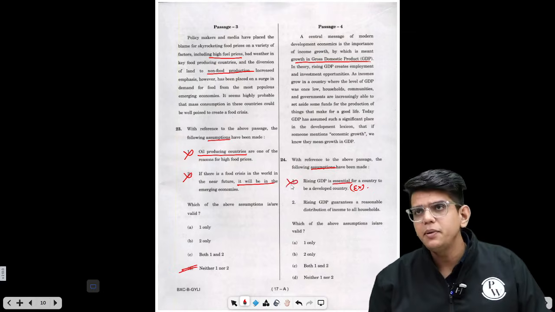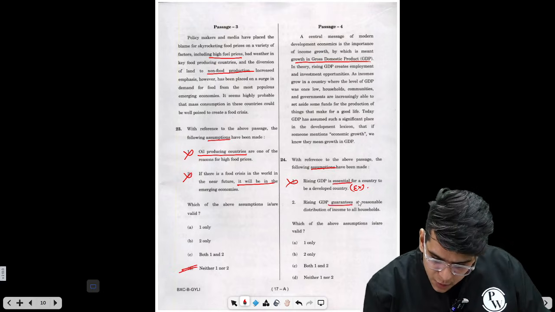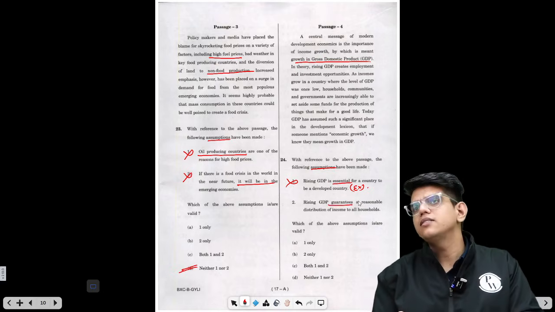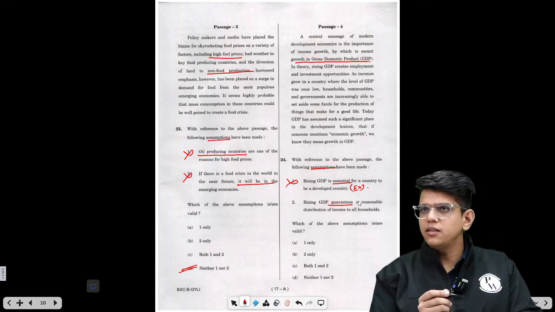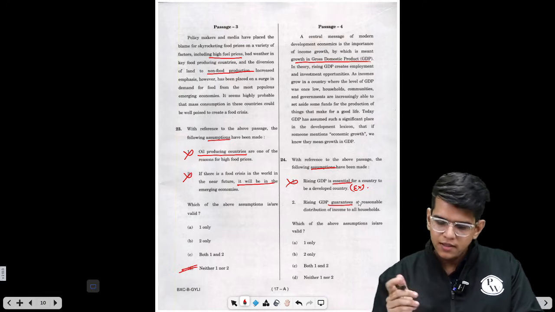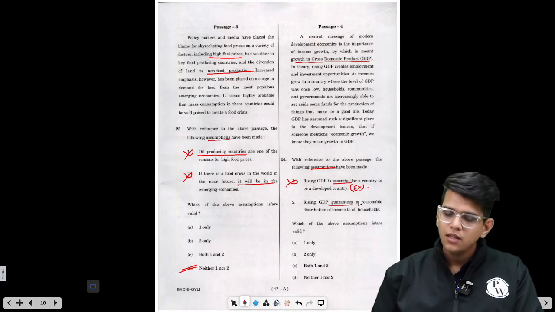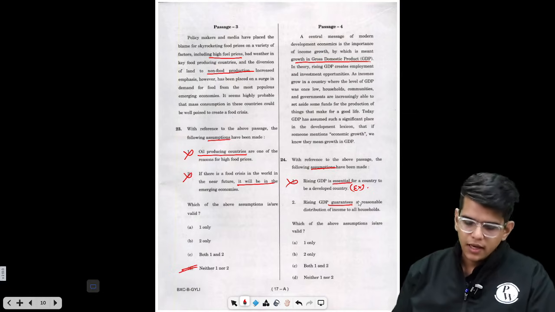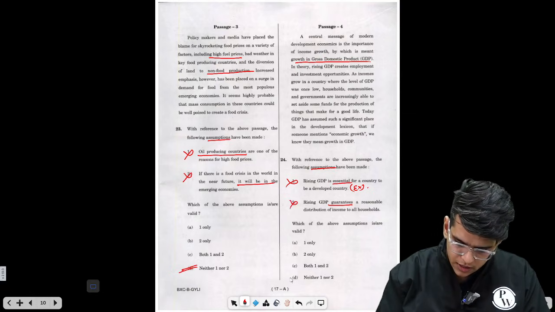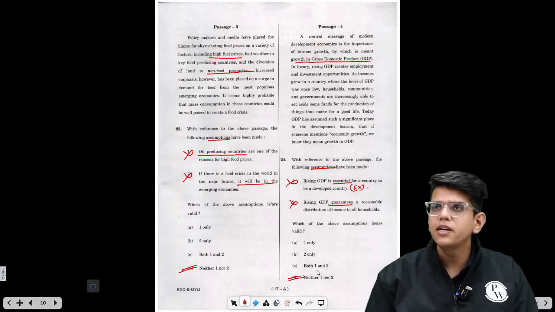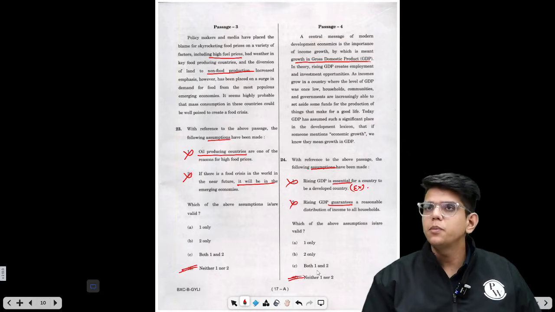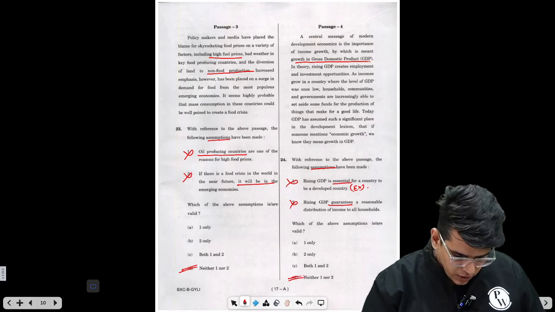Similarly, rising GDP guarantees reasonable distribution. Suppose in India's case also GDP is increasing, but does it ensure that distribution of income reaches all the households? No, right? So this is also wrong. So neither one nor two. So we have attempted up to question number 24. Let's move to the next part.